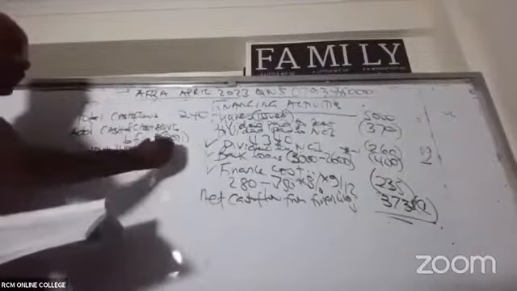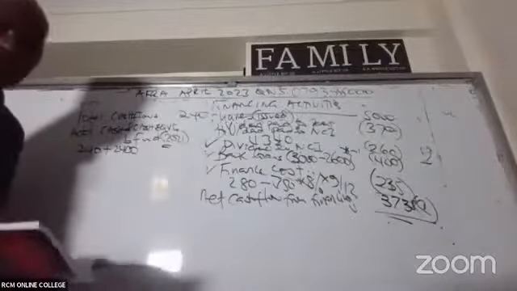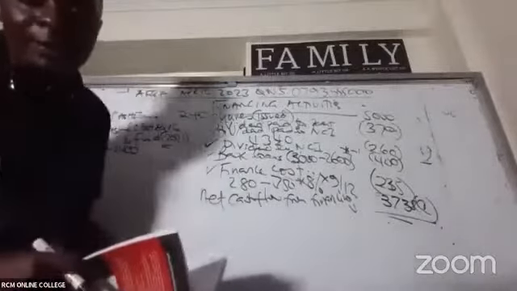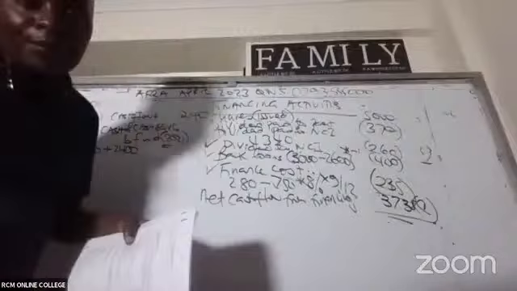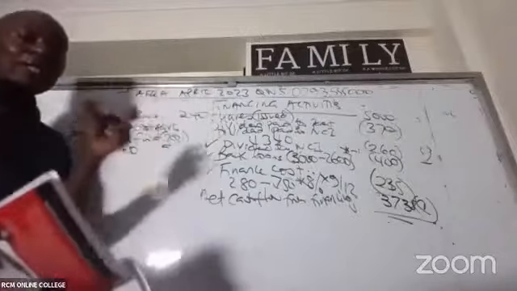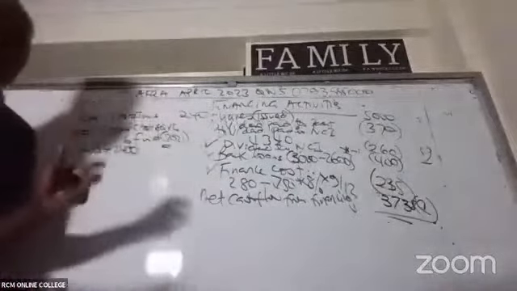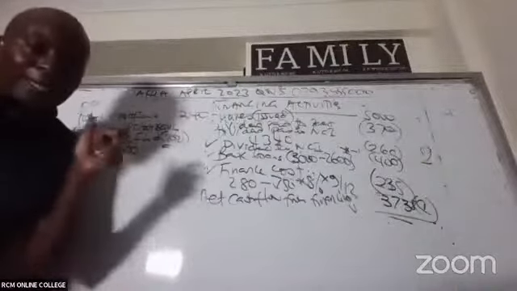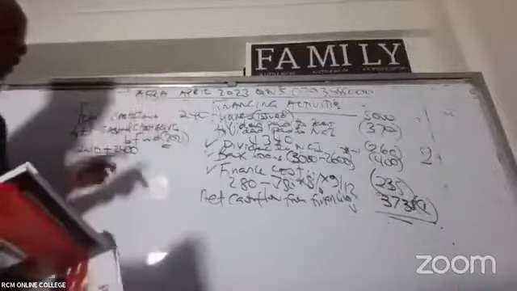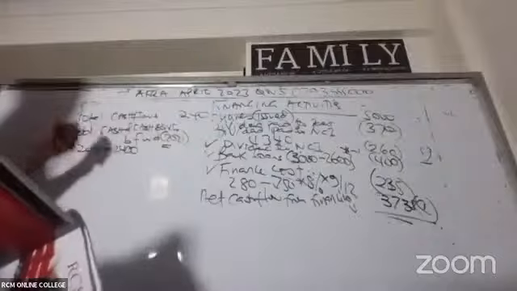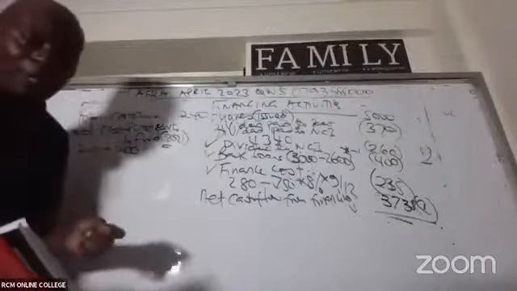What figure do we have there? We are adding the two because it's cash plus cash equivalents. These short-term investments are cash equivalents, like treasury bills.